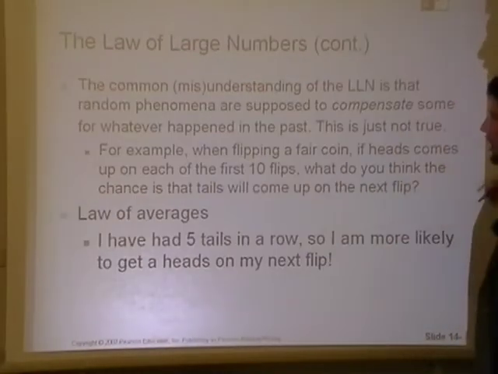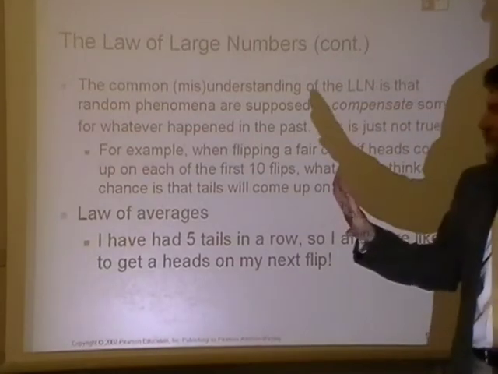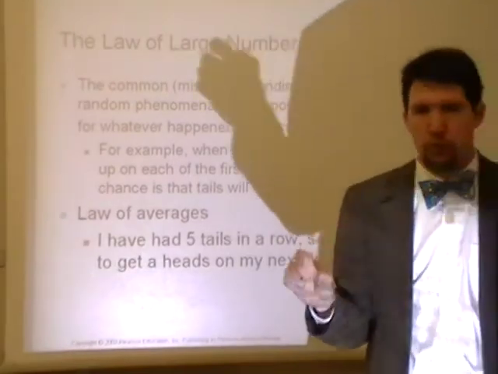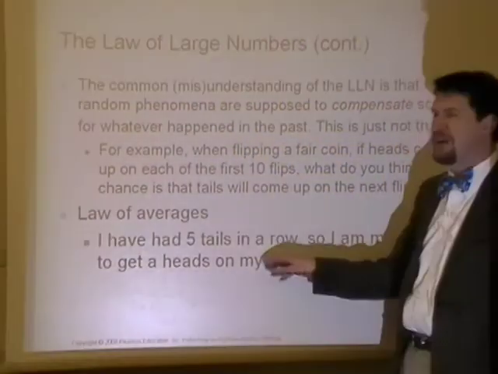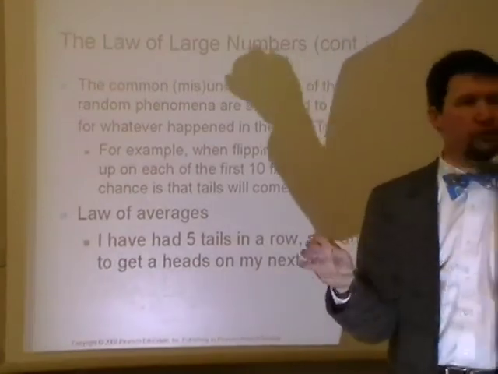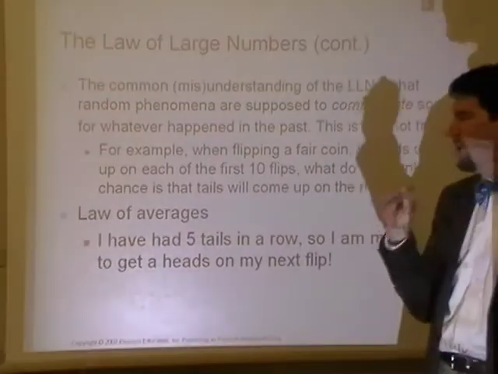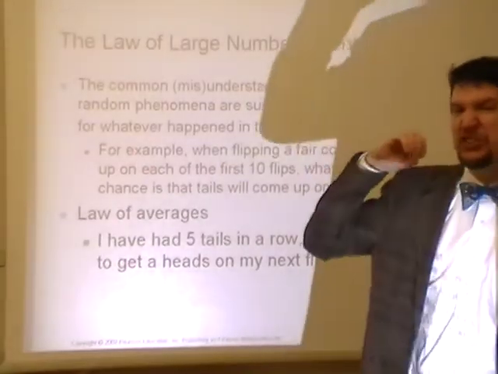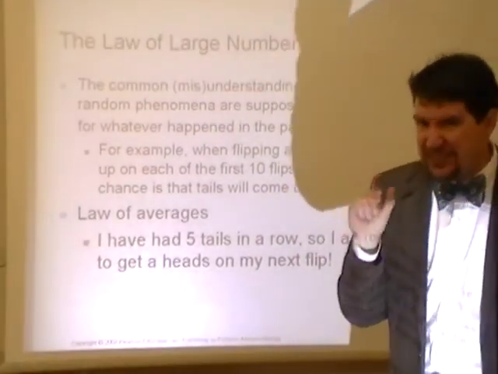And as we go on, there's a misunderstanding of that, in that people tend to compensate for that. And we call that the law of averages, but the law of averages is wrong. It's not a law, it's not even a good idea. When you flip a coin and get 5 tails in a row, people sit there and say, hey, I'm going to end up getting heads next time because it's due. And the answer is no, it's not due, because the probability of flipping heads next time is 1 out of 2.